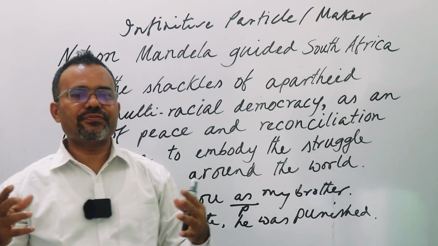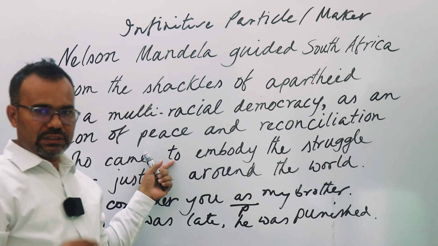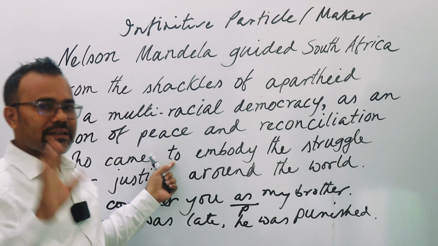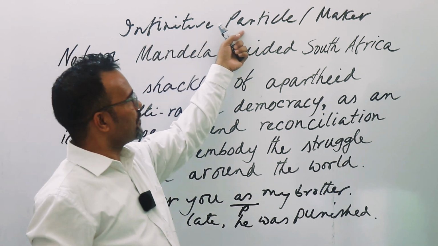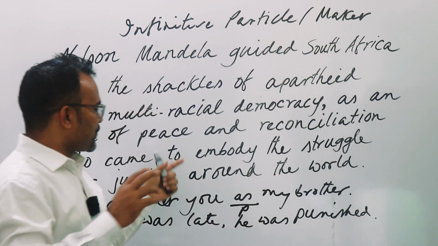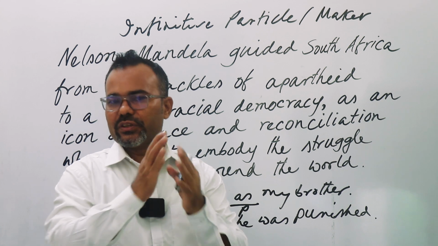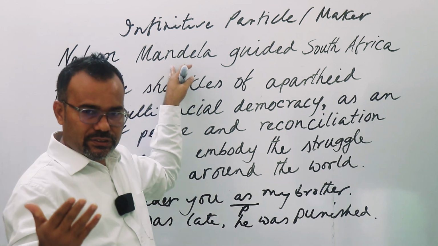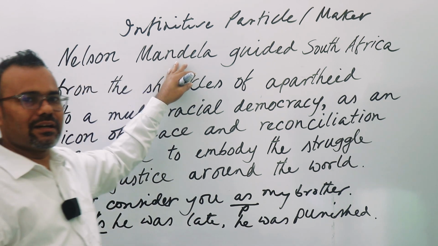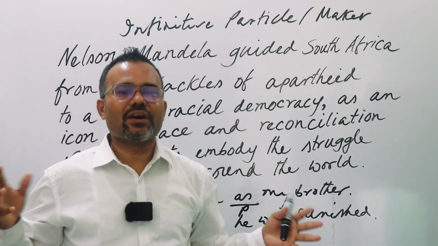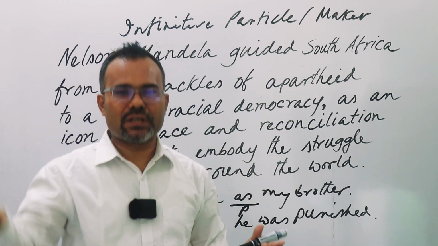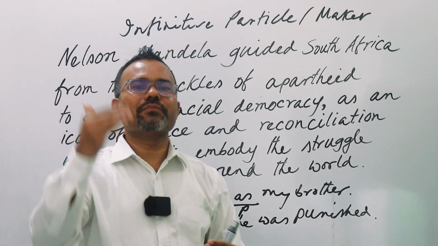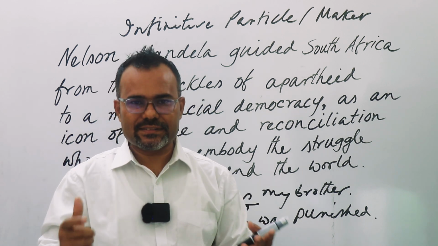Now, if you look at this word in the lens of parts of speech, definitely you will say in 8 kinds of parts of speech we don't have infinitive particle or infinitive marker. So actually in modern English we do not separate the whole words. Like here, Nelson Mandela. In traditional grammar, Nelson will be an adjective, Mandela will be a noun. But this is not actually true. He has 2 parts of the name, but together they mean one person. It indicates a single person.